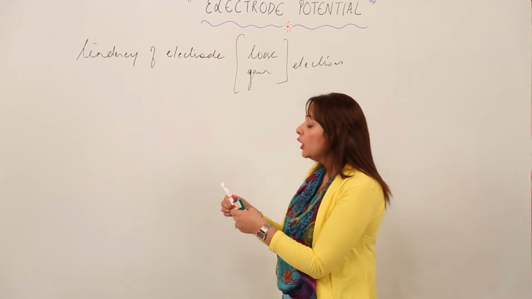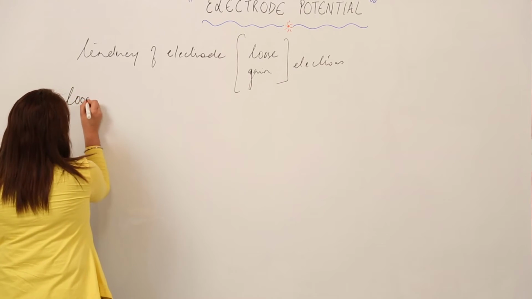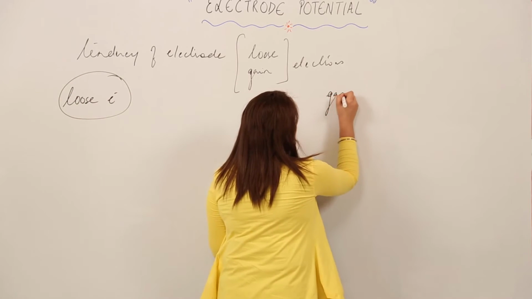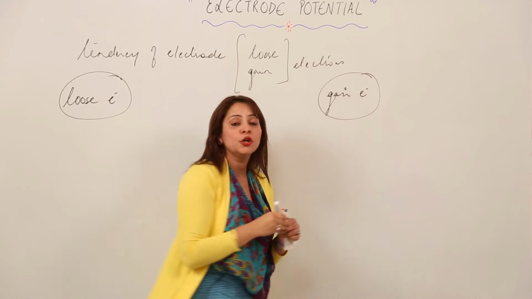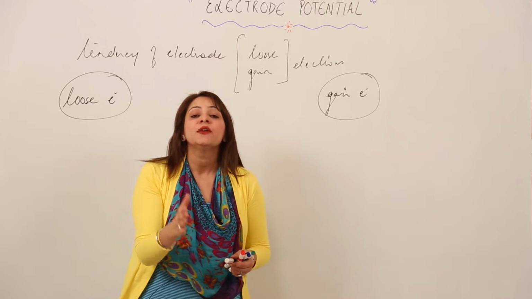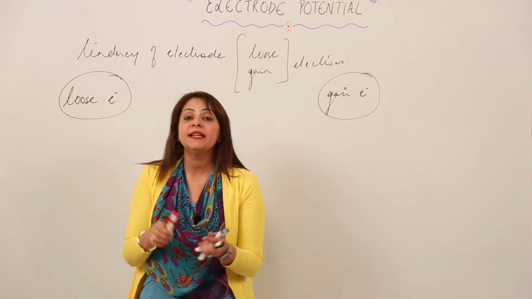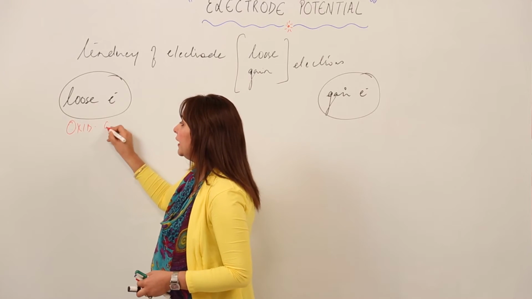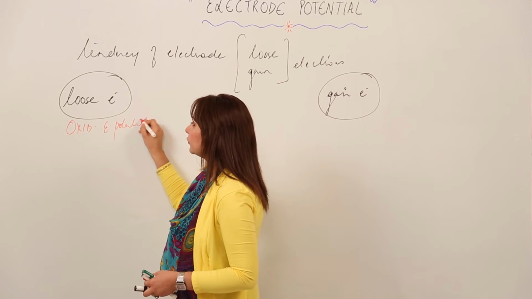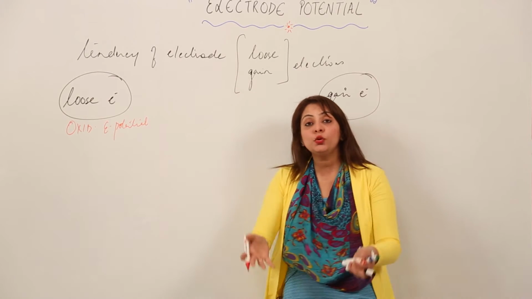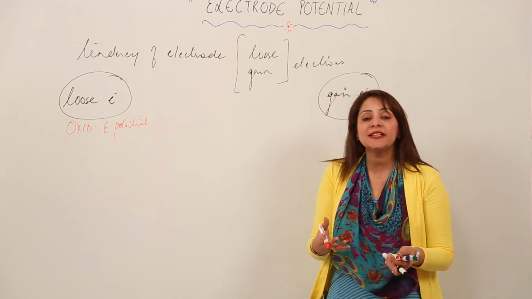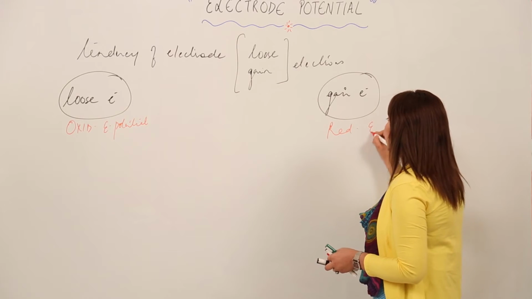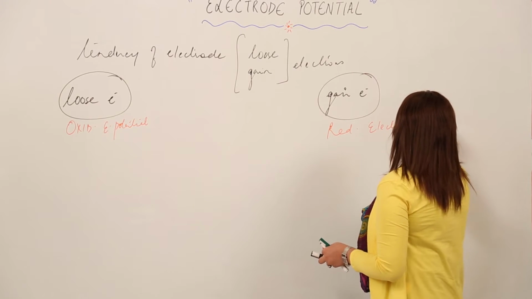There is an electrode which has a tendency to lose electrons, and there is an electrode which has a tendency to gain electrons, right? The electrode which has a tendency to lose electrons, its electrode potential is called oxidation electrode potential. And the one which has a tendency to gain electrons, that means to get reduced, its electrode potential is called reduction electrode potential.